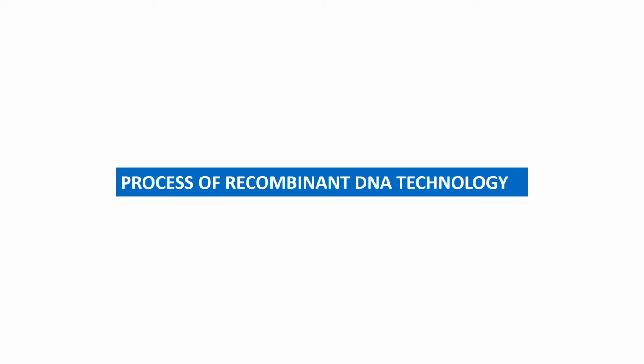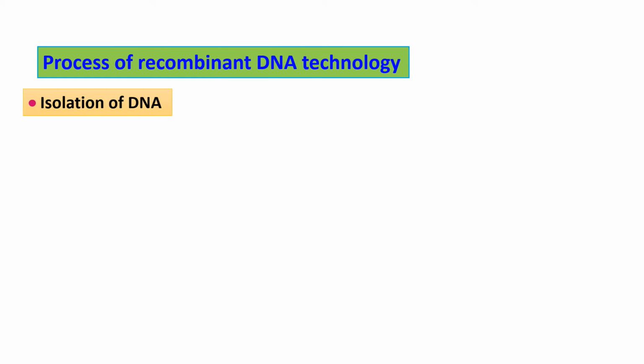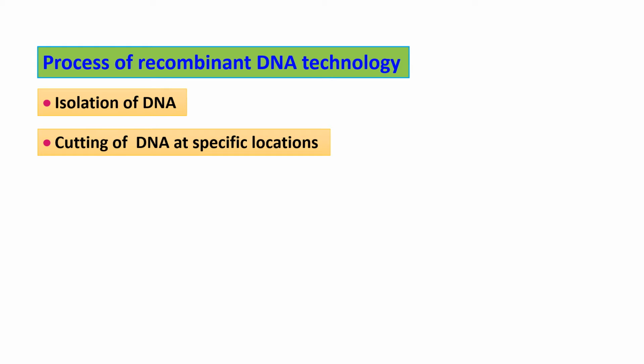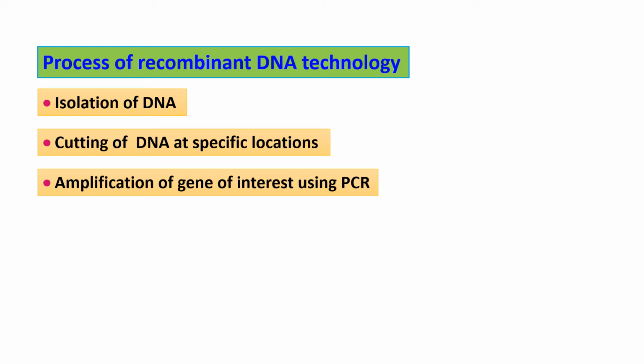Process of recombinant DNA technology. So here are the steps involved in the process of recombinant DNA technology. The first step is isolation of the DNA, where the gene of interest is isolated from the organism of interest. The second one is cutting of the DNA at a specific location. This will be done with the help of restriction endonucleases, and the desired gene is extracted. The third step is amplification of the gene of interest using PCR. Already we have learned about PCR. In this PCR, a single gene can be multiplied into billions of copies.